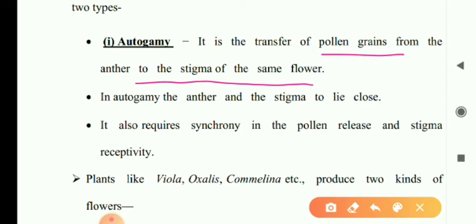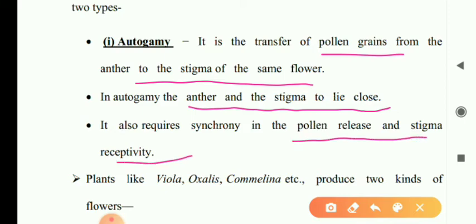In such type, anther and stigma lie very close to each other. It also requires synchrony in pollen release and stigma receptivity. That means the stigma should be receptive to that pollen.